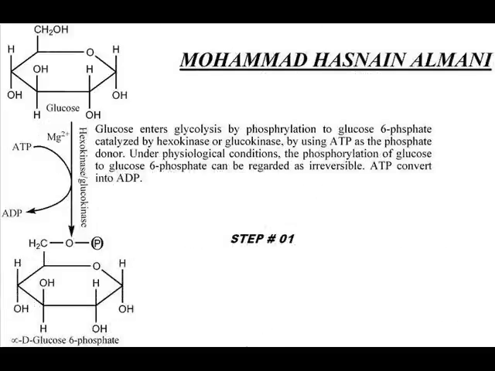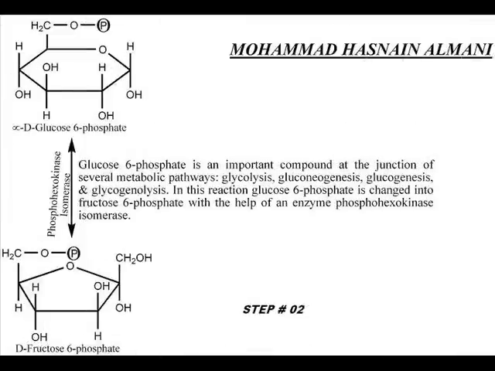Glucose enters glycolysis by phosphorylation to glucose 6-phosphate, catalyzed by hexokinase or glucokinase, using ATP as the phosphate donor. Under physiological conditions, the phosphorylation of glucose to glucose 6-phosphate can be regarded as irreversible. ATP is converted into ADP. Glucose 6-phosphate is an important compound at the junction of several metabolic pathways: glycolysis,